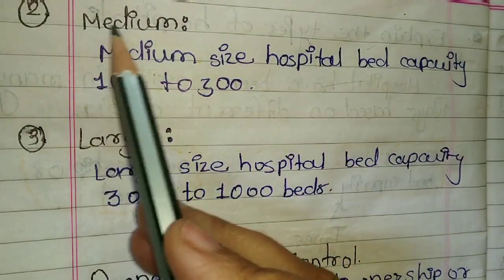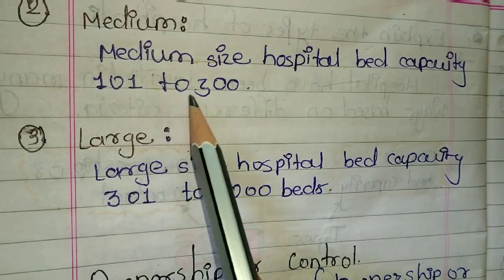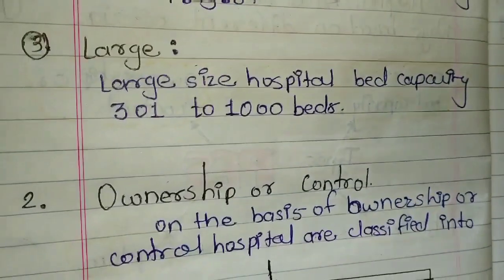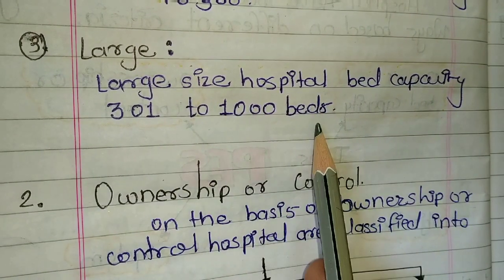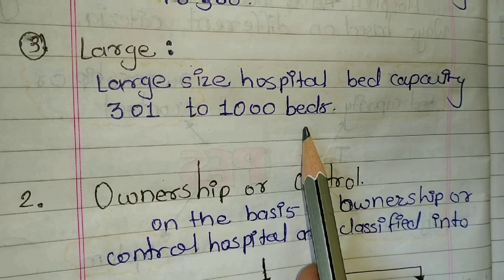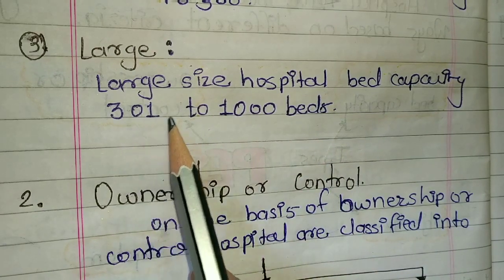Second type of bed capacity is medium. Medium size hospital bed capacity is 101 to 300. Third one is large size hospital, bed capacity 301 to 1000 beds. It means a large capacity hospital has more than 301 beds.